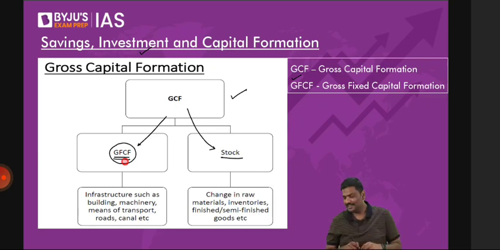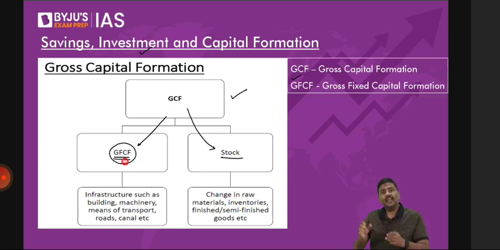I hope you understand this. And I know many of you will read it and believe that it is correct. Gross fixed capital formation, they'll say, is an investment in the fixed capital, that is, the capital that is not movable. Then some of you will have this doubt: sir, but machines are movable. You have written machines under gross fixed capital formation. It is wrong. Please understand this carefully.